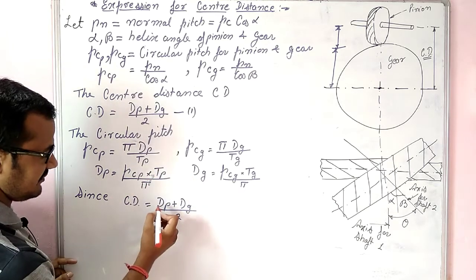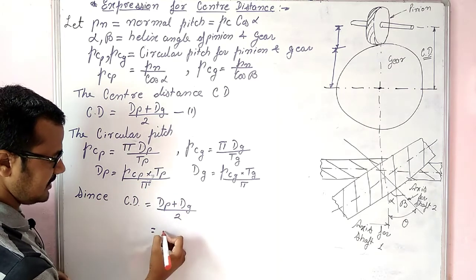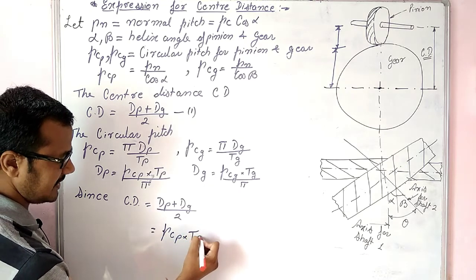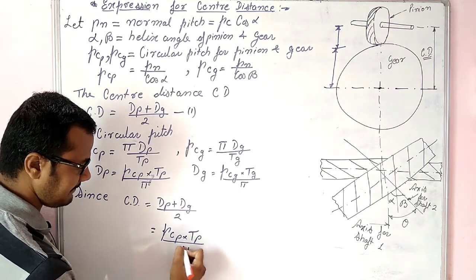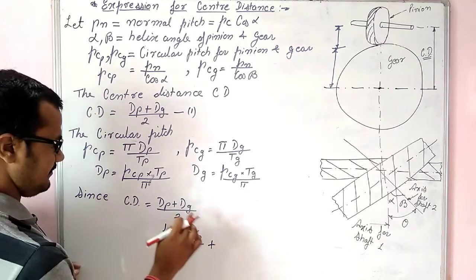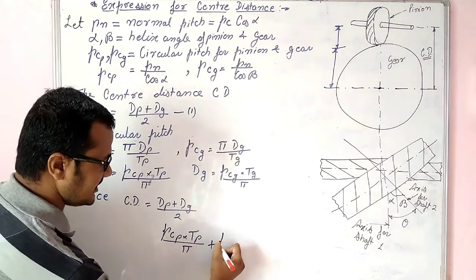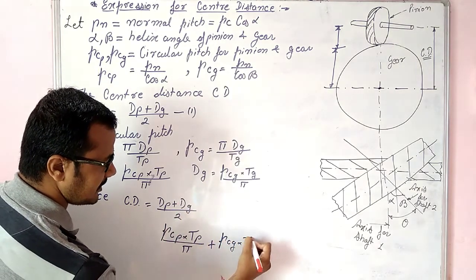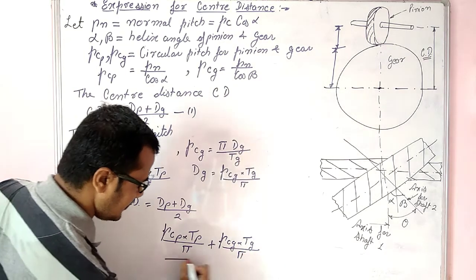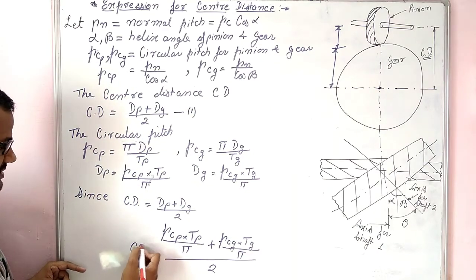So dp is circular pitch PCP into number of teeth on pinion upon pi, plus dg, which is circular pitch PCG into number of teeth on gear TG upon pi, all upon 2. This is what we got for center distance CD.